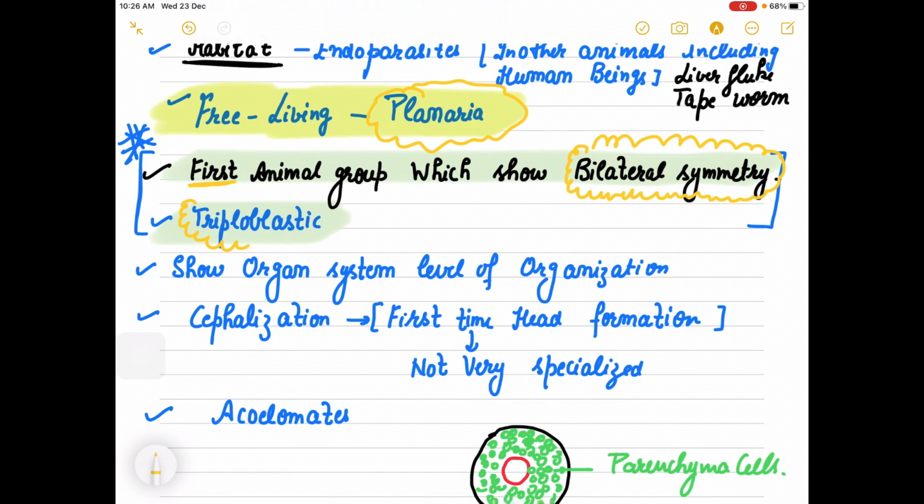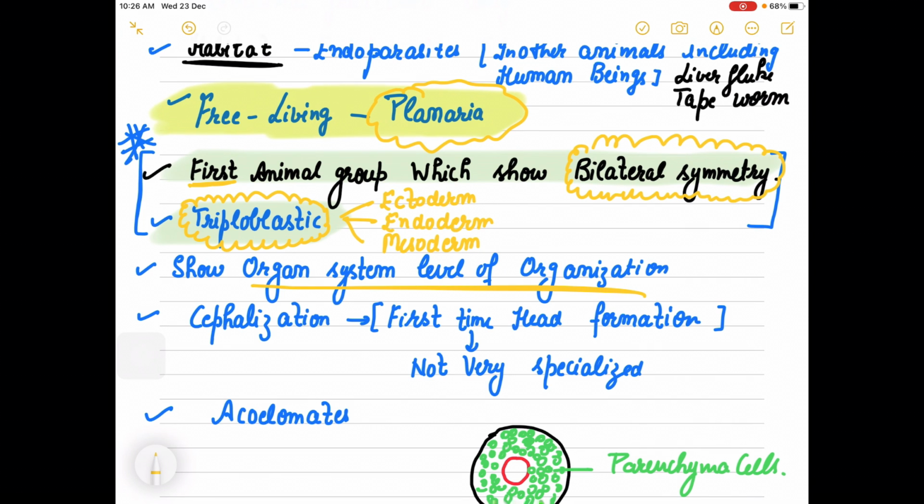The second feature which is observed for the first time in this group is triploblastic nature. It means during body development, 3 germ layers are involved: ectoderm, endoderm, as well as mesoderm. And the level of organization they show is the organ system level of organization.